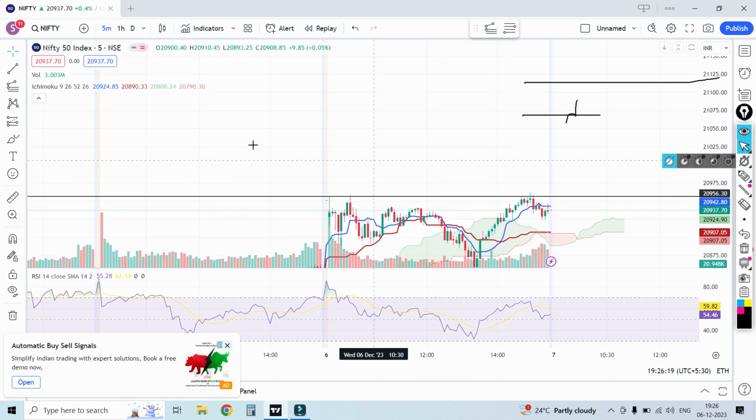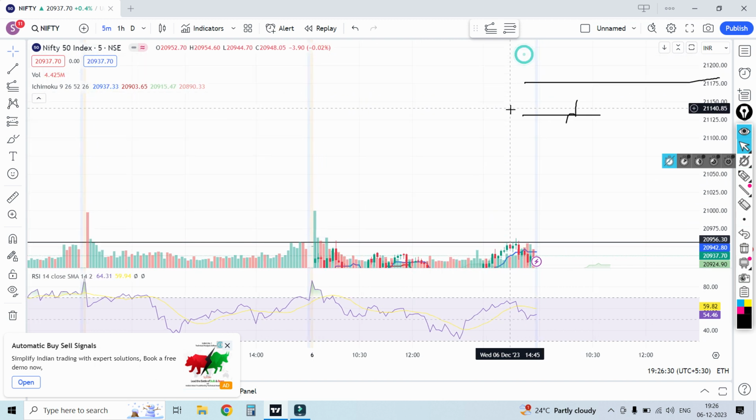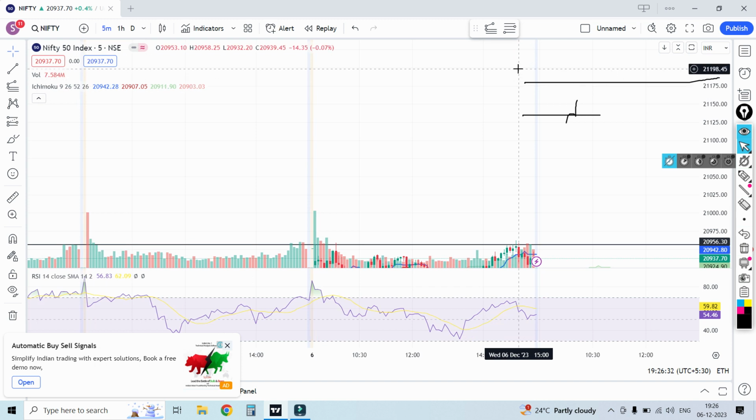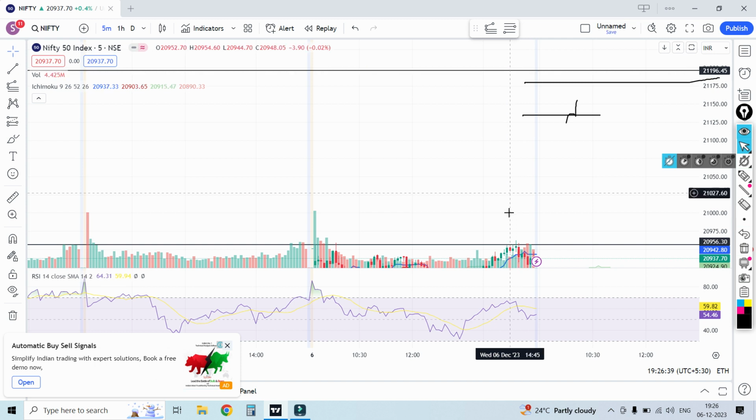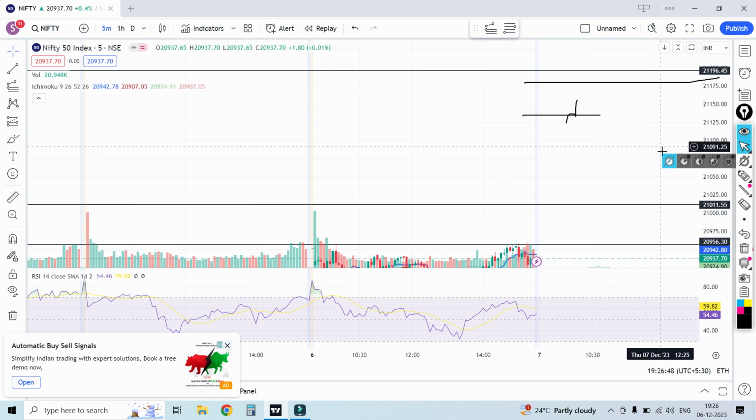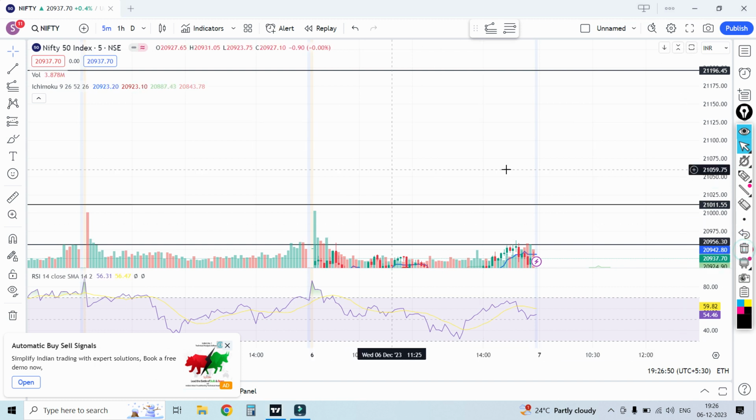Okay, these are the things. 21,196 we can predict, and 21,011. Okay, these are the points actually.